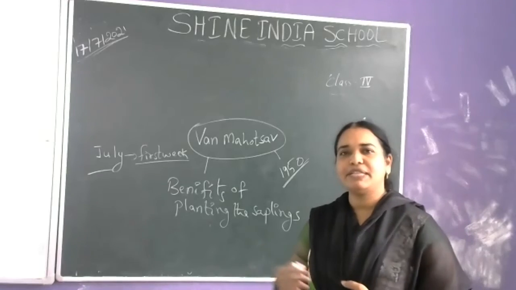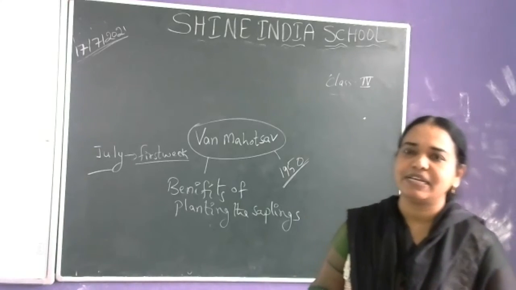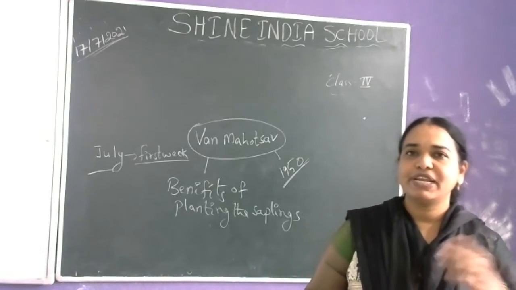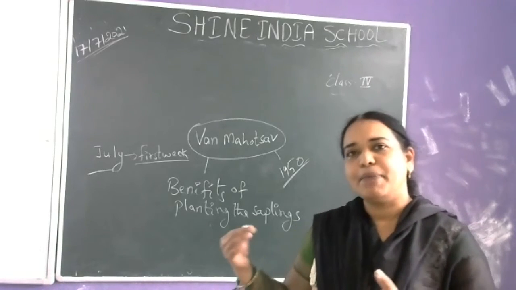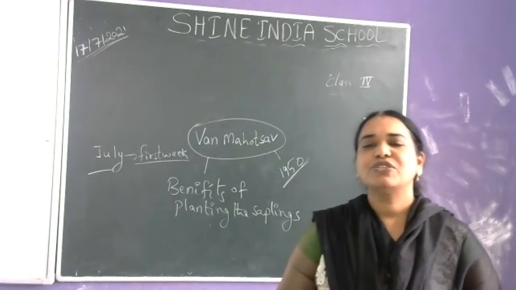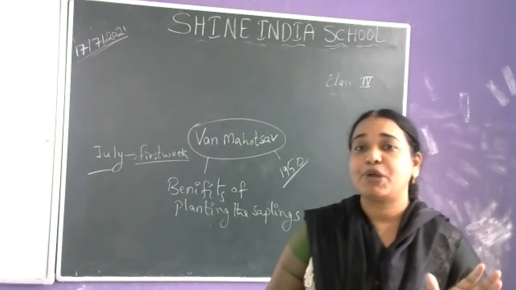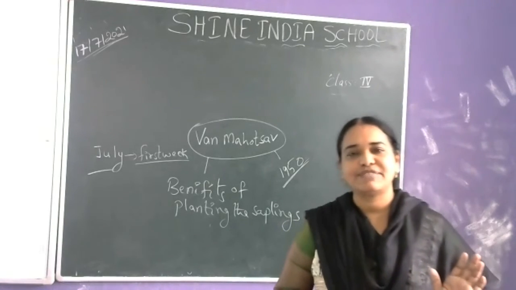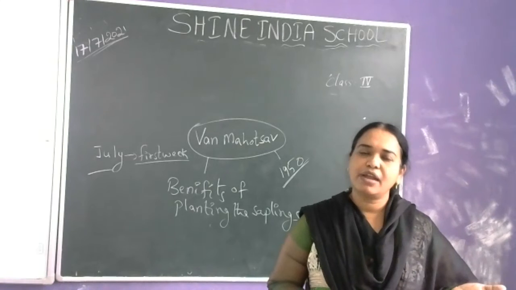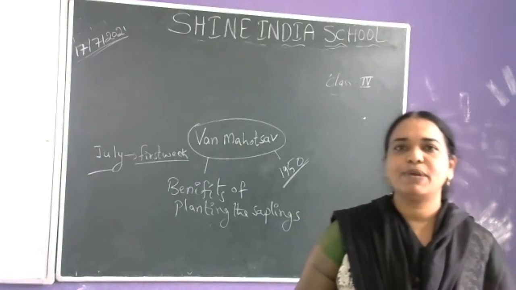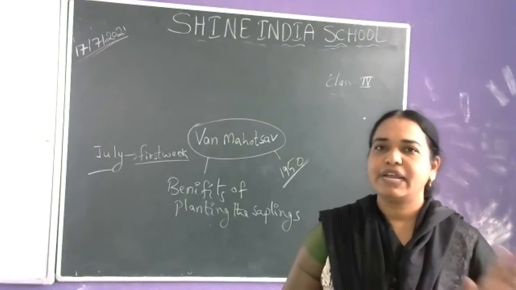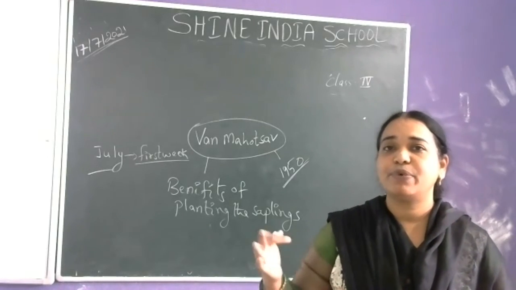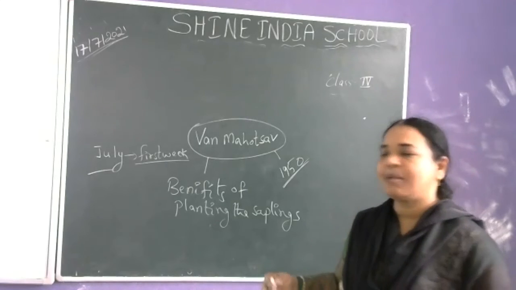By planting saplings, there are more benefits. The rains will come in time, we will get more oxygen, and the animals also get shelter. And we will overcome the problem of global warming. If the carbon dioxide percentage in the atmosphere keeps decreasing, we will automatically overcome global warming. We can decrease the percentage of carbon dioxide in the atmosphere, which creates more and more heat. So like that, there are multiple benefits.